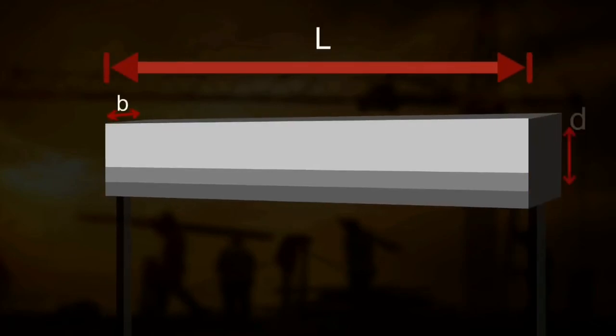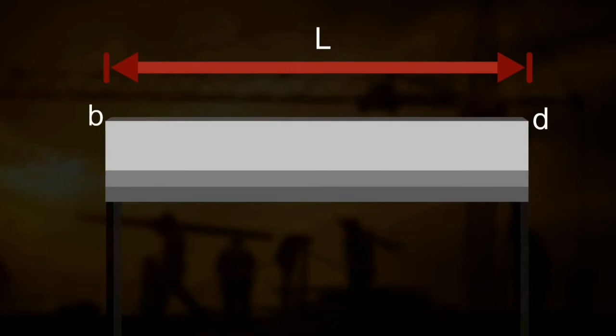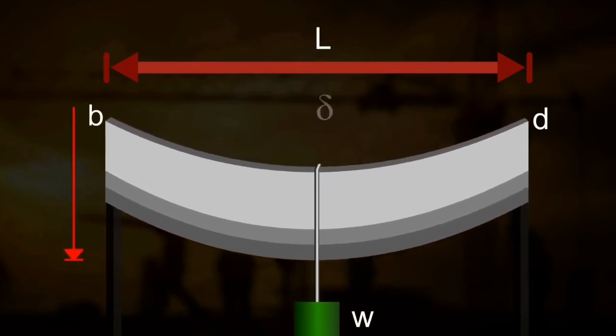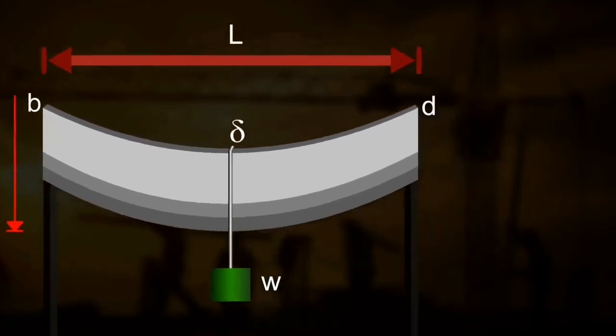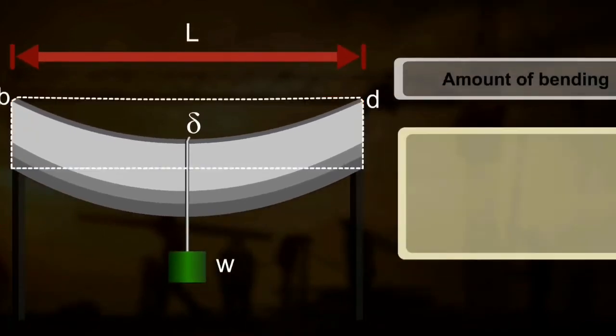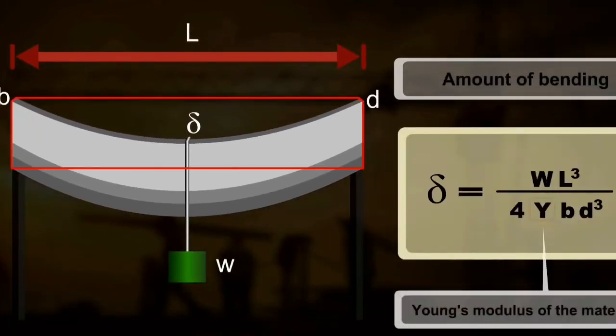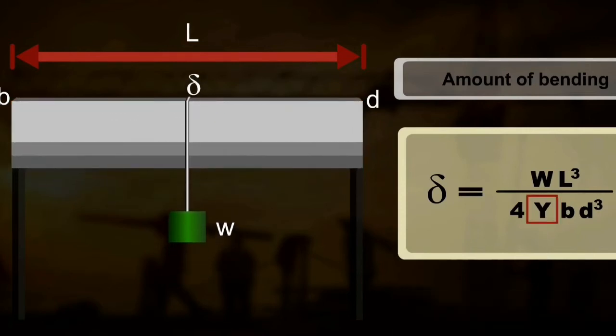Consider a beam of length L, depth D, and weight W. Here we can observe bending, that is delta. The amount of bending is delta = WL cubed by 4YBD cubed.